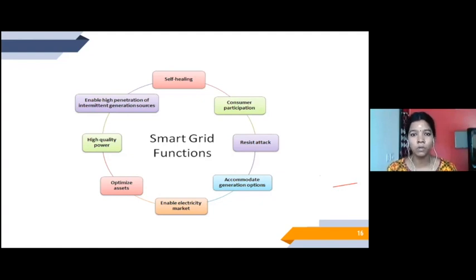When we talk about solar, I cannot give the commitment that throughout the day I get enough solar energy. That's not happening, right? So all this comes under intermittent generation sources. So my smart grid should also have the ability to incorporate these intermittent generation sources.